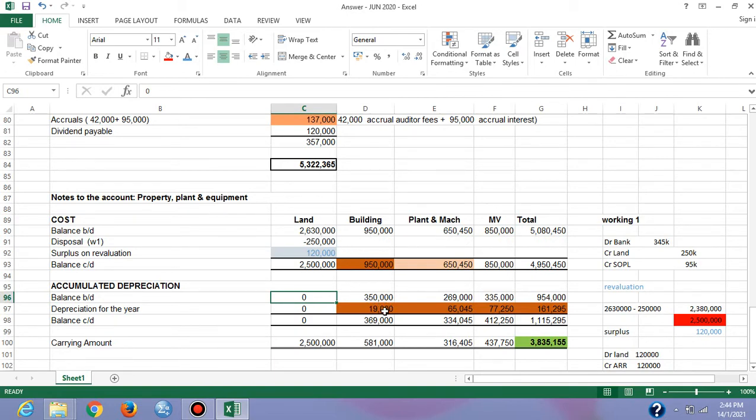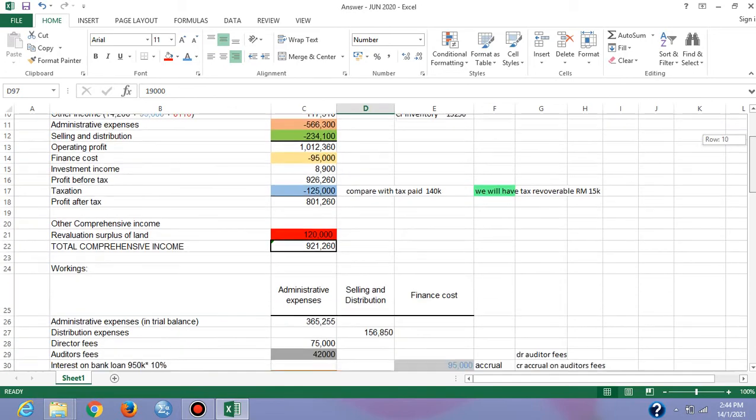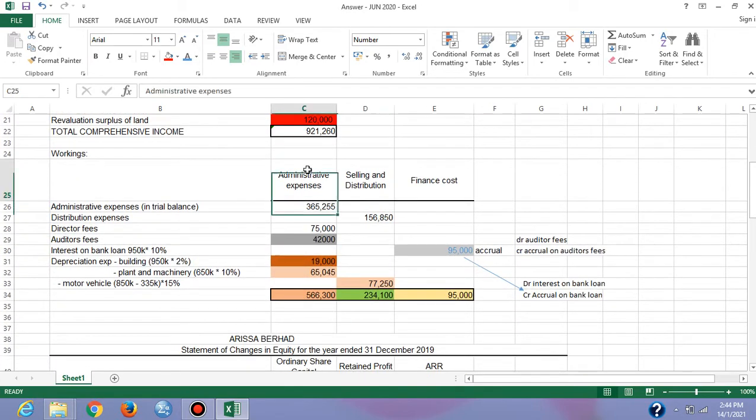Then we have to calculate the depreciation for each asset, and for building, 2% on cost. So here the cost is 950,000 multiplied by 2%, you will get 19,000. So debit account depreciation and credit account accumulated depreciation of building 19,000. The depreciation of building will be under administrative expenses here.